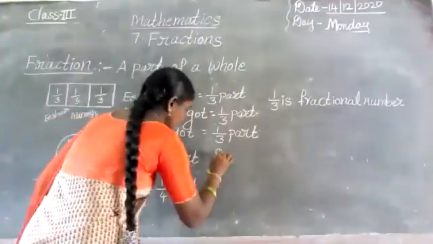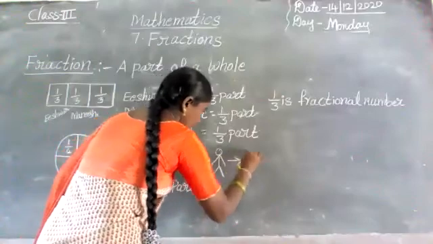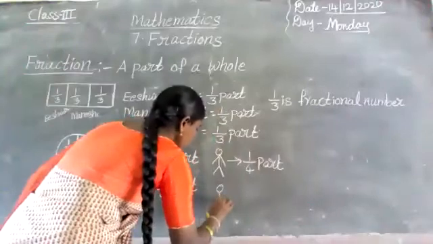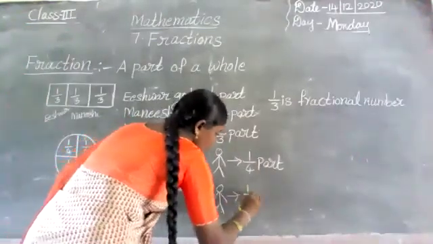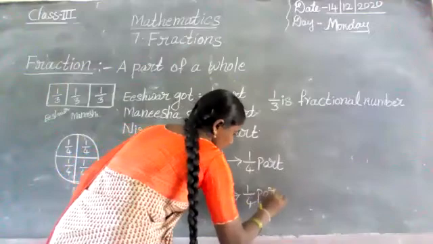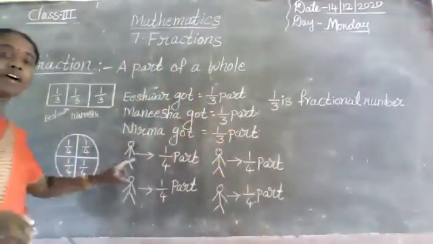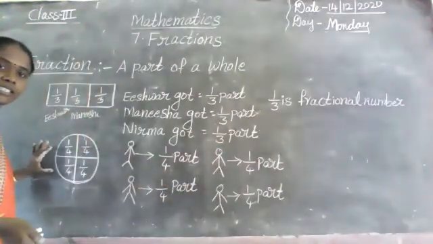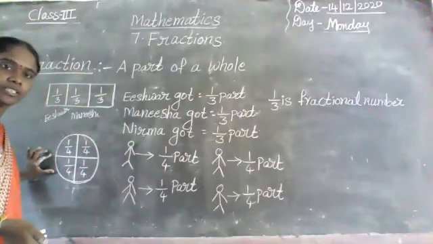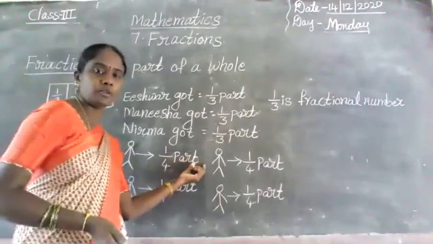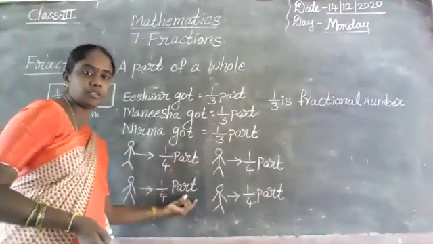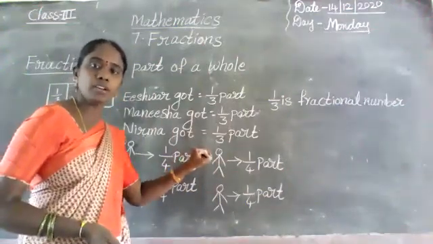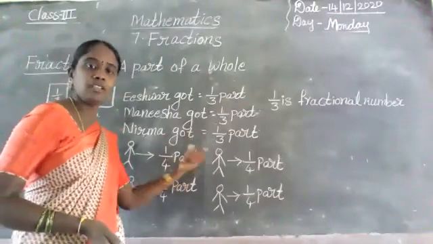Next, another person, 1 by 4 part. Next, another person, 1 by 4 part. Each one got 1 by 4 part of roti. Here you have to think, imagine this is a roti. So 1 by 4 part of roti. Another person also 1 by 4 part of roti. Next another person, another person. 4 persons are there. That's why each person got 1 by 4 part of roti.